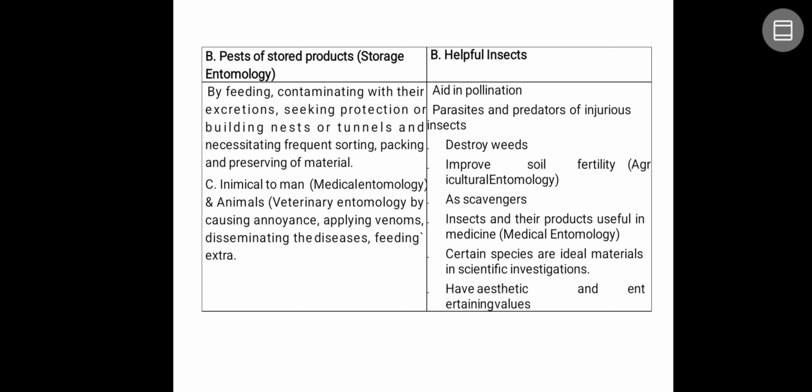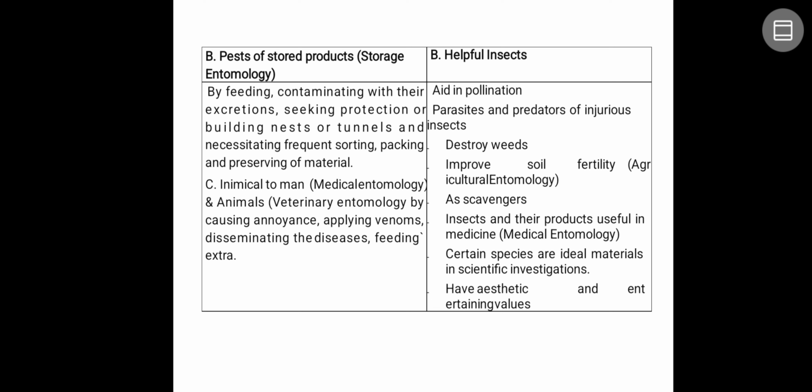Many insects are inimical to man. They are annoying to man by causing some trouble. They sting us, they bite us, and they act as a vector for many diseases like cholera, dengue, malaria, and that study is called medical entomology. And not only in the case of human beings, they attack animals. That study of entomology is called veterinary entomology.